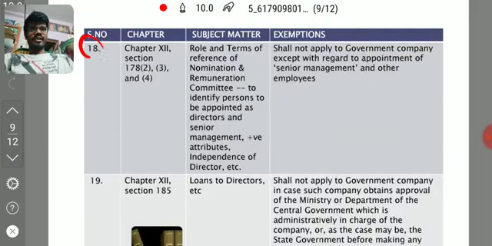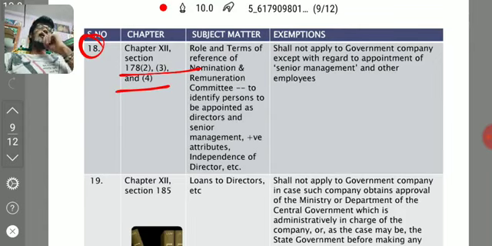Coming to section 178(2), (3), (4). What is 178? The Nomination and Remuneration Committee. Here they have discussed the functions of the Nomination and Remuneration Committee. In that also they have replaced some words. That is not very important from the exam point of view, but we will discuss.